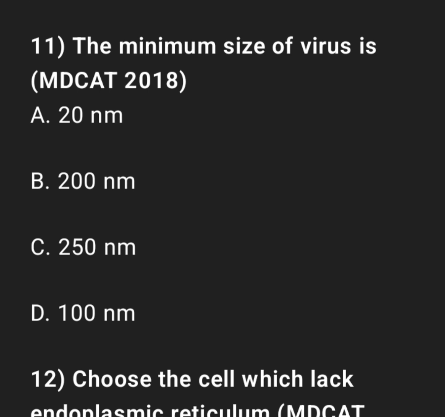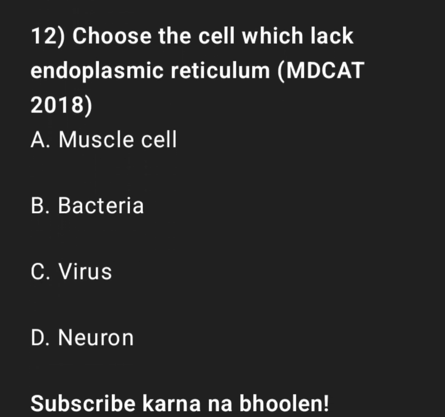12. Choose the cell which lacks endoplasmic reticulum. MDCAT 2018. A. Muscle cell. B. Bacteria. C. Virus. D. Neuron.